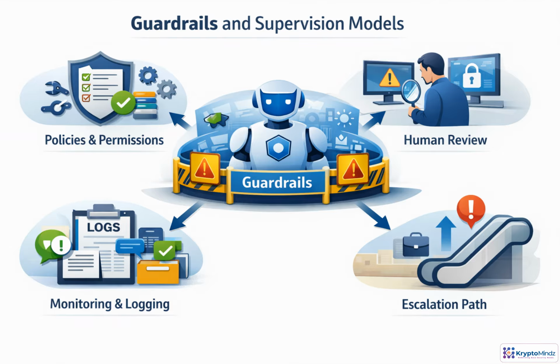An agent should never be treated like a trusted employee with unlimited discretion. It needs a defined operating box: which tools it may use, what data it can touch, and which actions require approval. For high-impact steps, keep a human in the loop. For accountability, log reasoning, evidence, tool calls, decisions, and outcomes. When confidence drops, evidence conflicts, or business impact is unclear, the safest behavior is escalation, not improvisation.